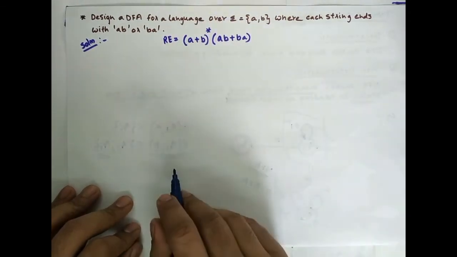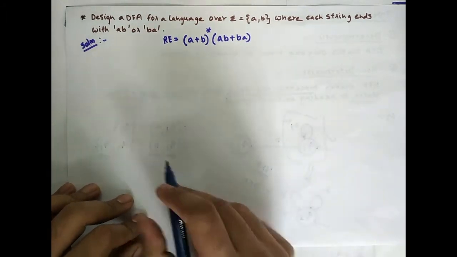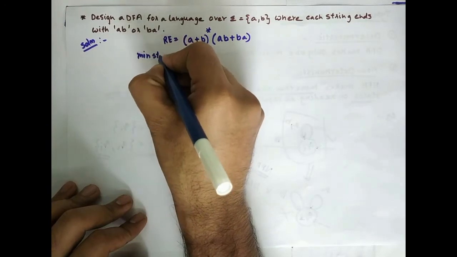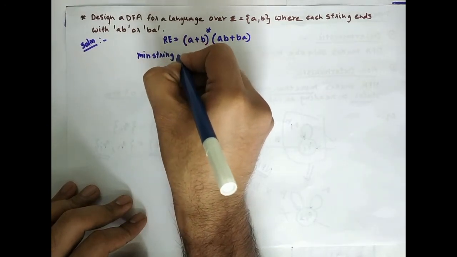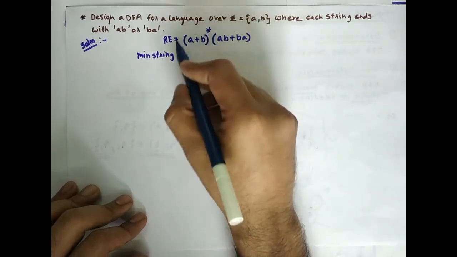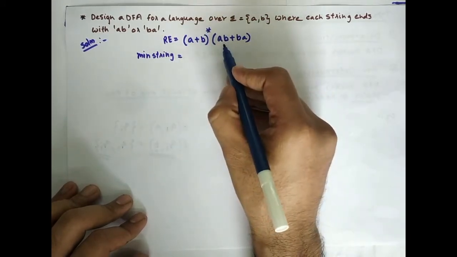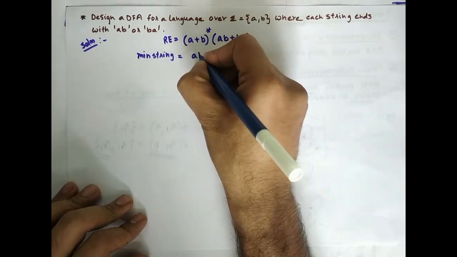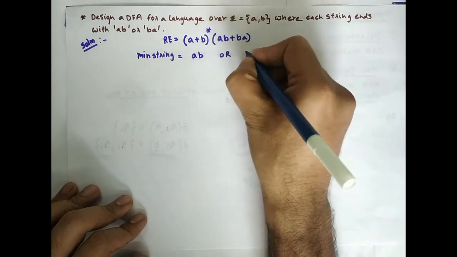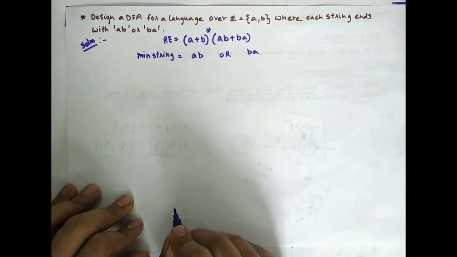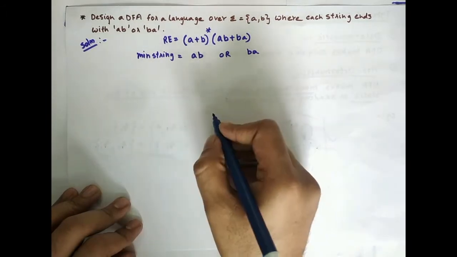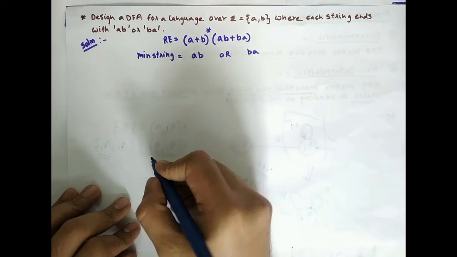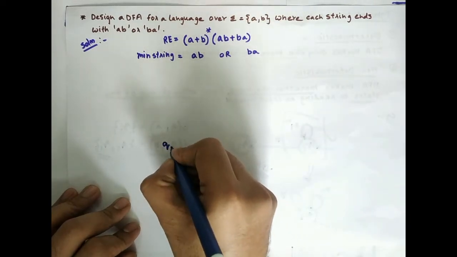Now for this regular expression, we are going to construct a DFA. First thing you need to ask is, what is the minimum possible string? As you can read, the first half can be null also, but at least AB should be there at the end, or BA should be there. So minimum possible strings are two, either AB or BA. Based on this, let us first draw a finite automata that accepts only the minimum possible strings. Let's say I start from Q0,